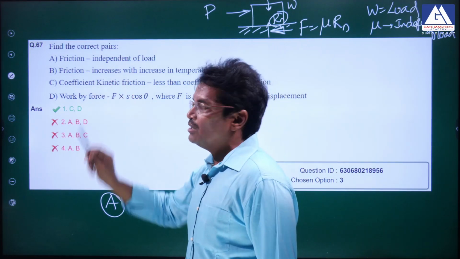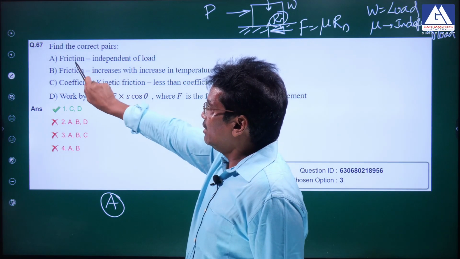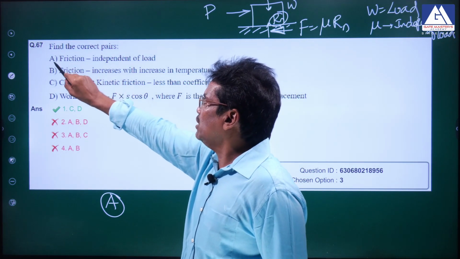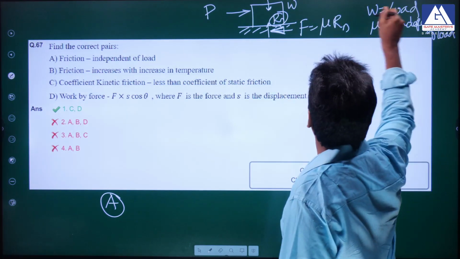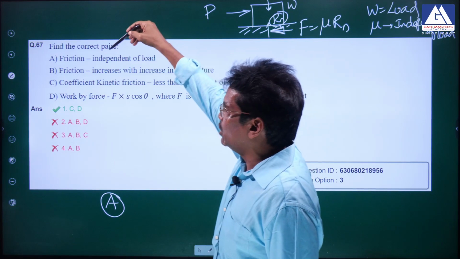I'm talking about the first option. There is an ambiguity. If you talk about the coefficient of friction, it is independent of load. If you talk about the frictional force, then it is dependent on the load. So there is a lot of ambiguity.